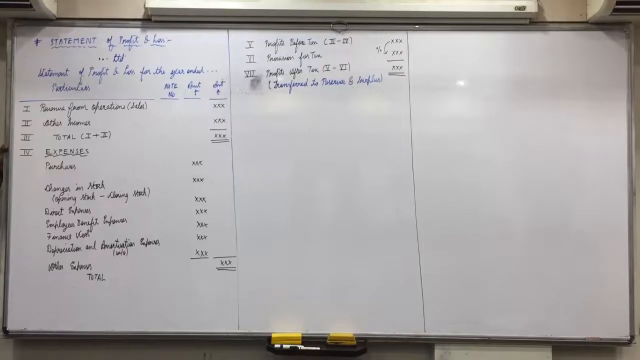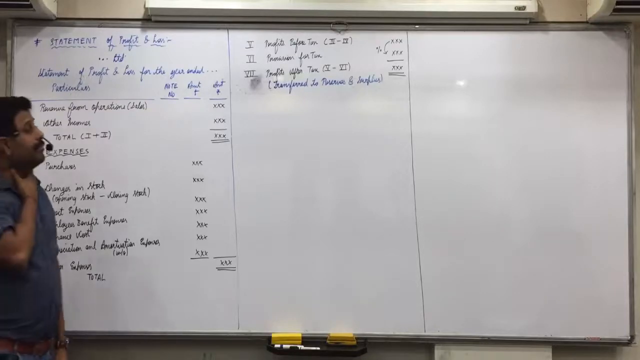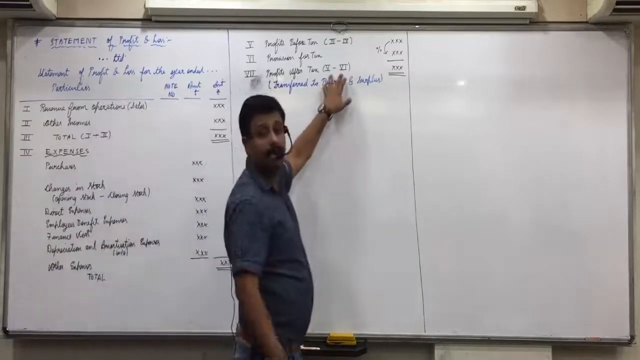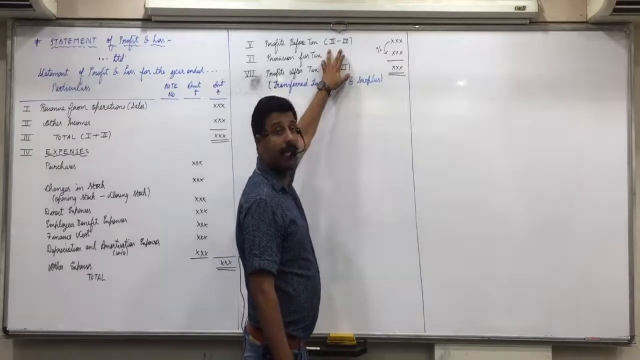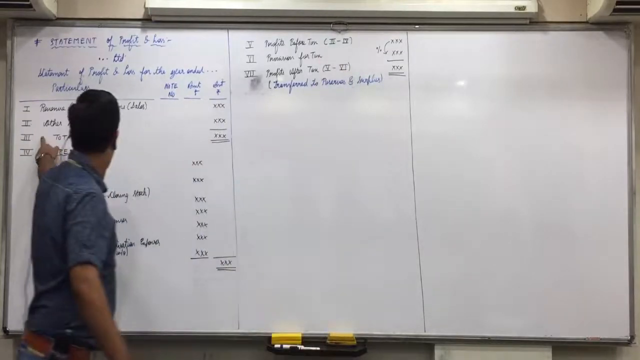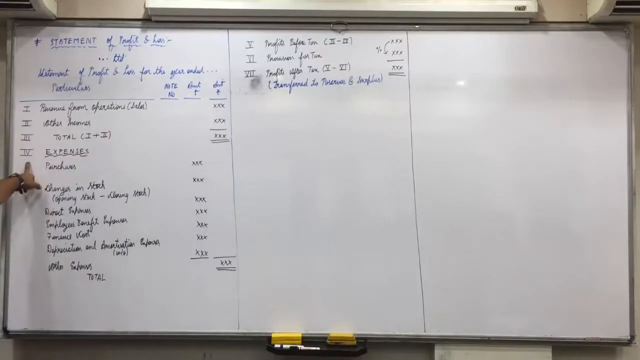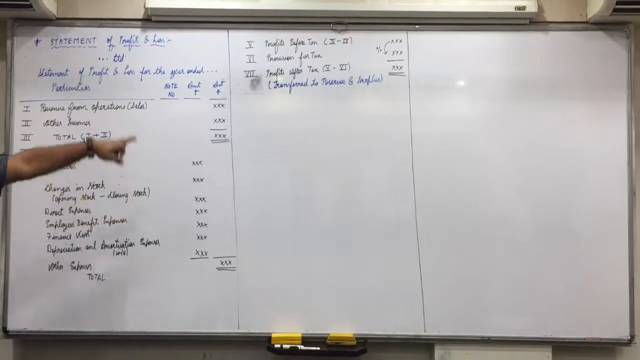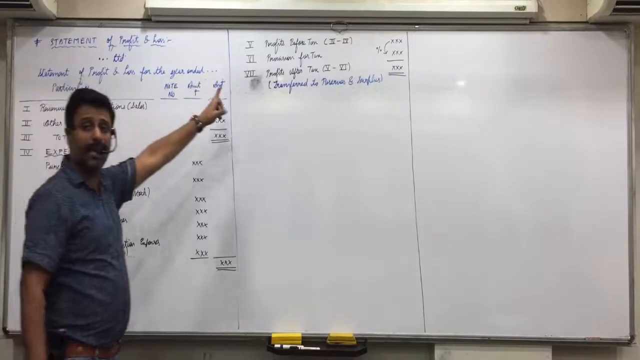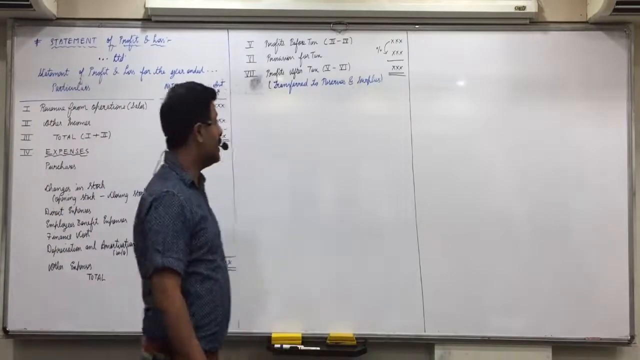So, any confusions? Yes or no? No confusions? This bracket? This? 3 minus 4. 3 is the total of 1 and 2, minus 4 is expenses. And then 7 will be the 5 amount minus the 6 amount. Is everyone clear with this?